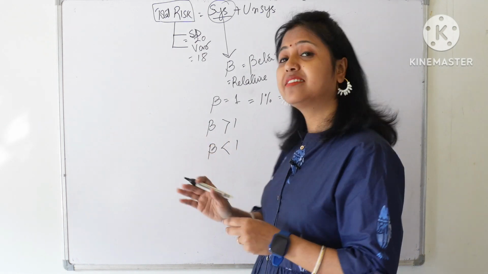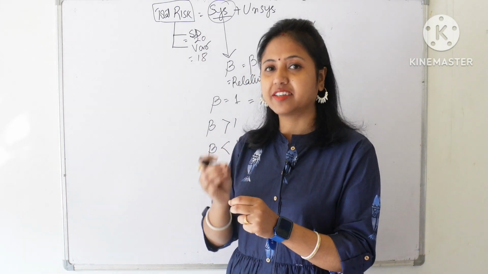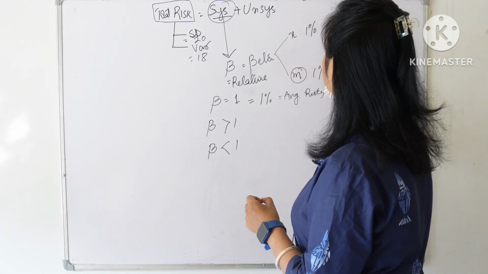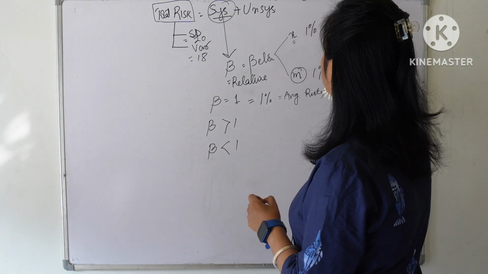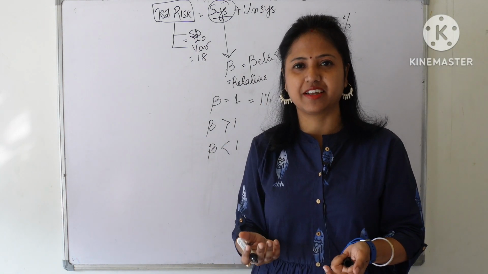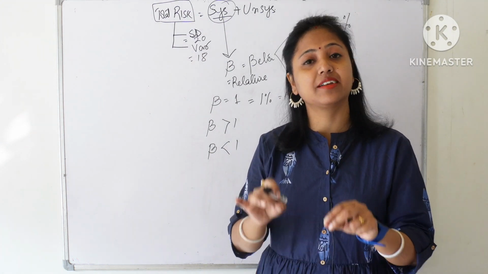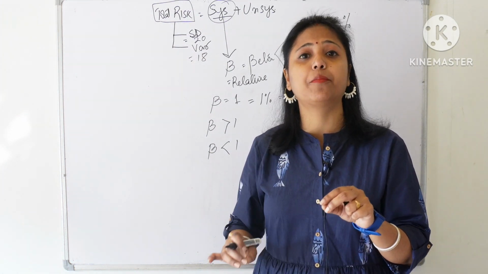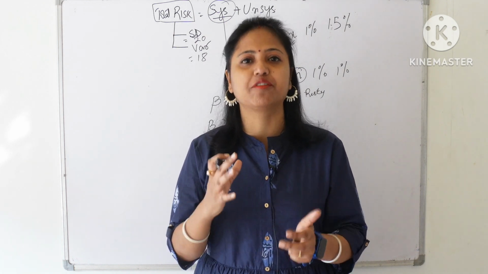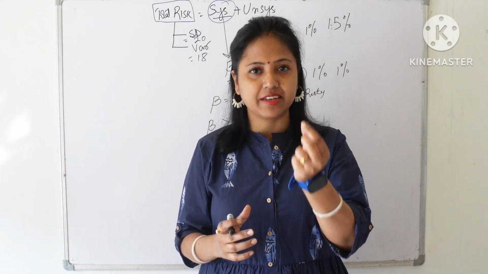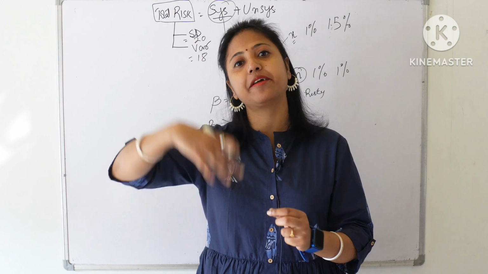Coming to if beta is greater than 1. If beta is greater than 1, it means if the market goes high by 1%, the individual security will go high by, say, 1.5%. If the market falls by 1%, the individual share will fall by 1.5%. Here the stock is very sensitive to the market movements. If the market goes high by a little, the share price will go high by more than that.